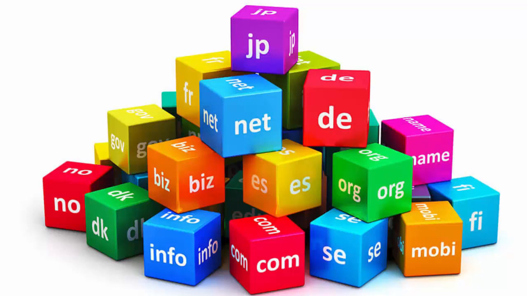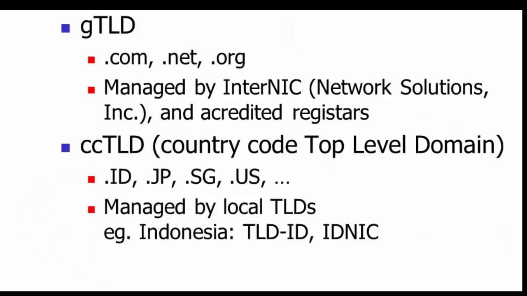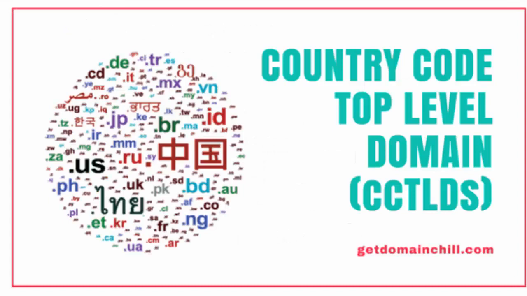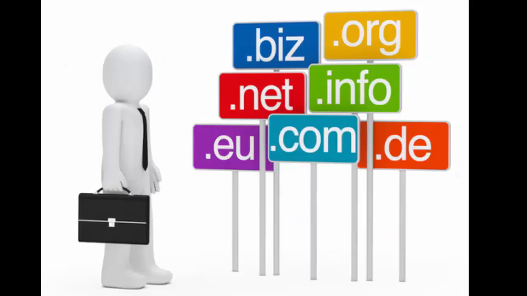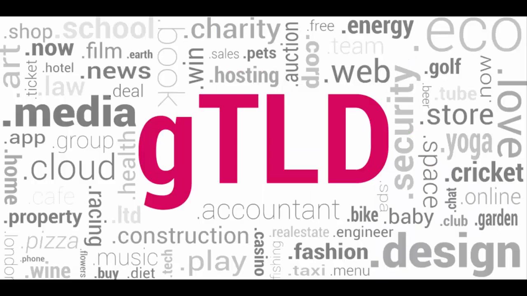So let's get started. Now we will talk about ccTLDs and gTLDs. ccTLD means country code top level domain, which are domains used by countries and ending with the respective country code, whereas gTLD means generic top level domain. On the other hand, it's a domain type that is not country specific but paired with different classes of organization. Examples of such domains are .com, .net, .org and .biz. For example, .com stands for commercial purpose. So I hope you understand what ccTLD and gTLD mean.